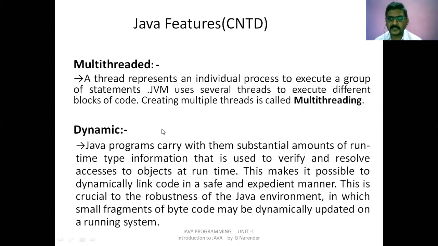A group of threads is called a process. A thread is nothing but an individual process. So why do we need this multi-threading? We will discuss it when we discuss multi-threading programming concepts.